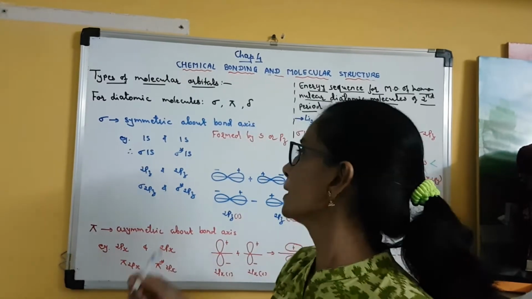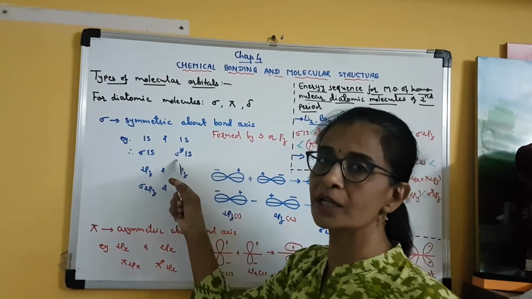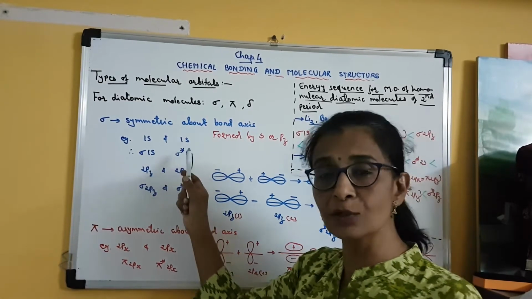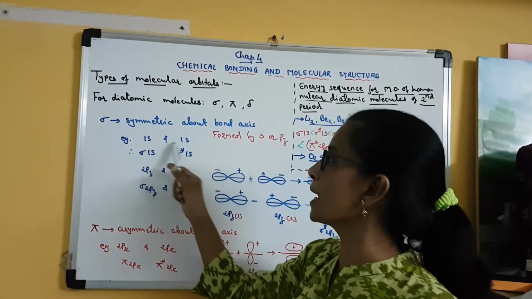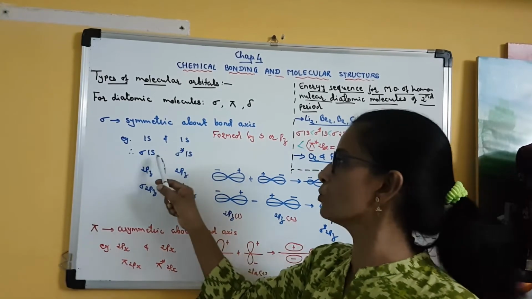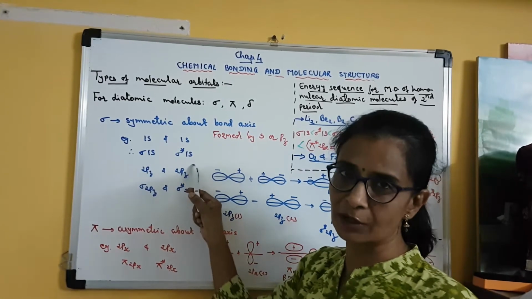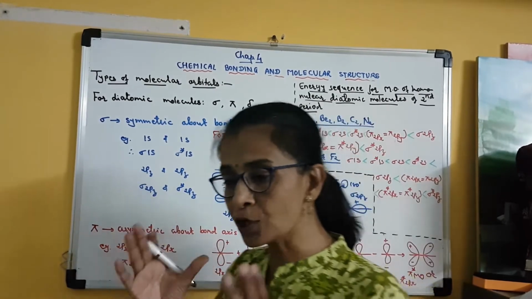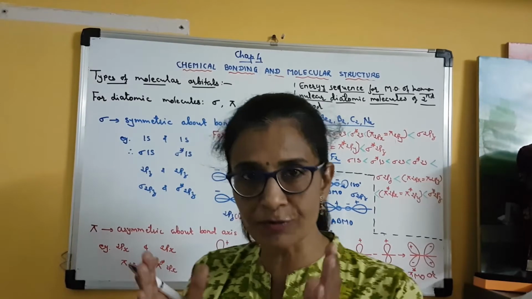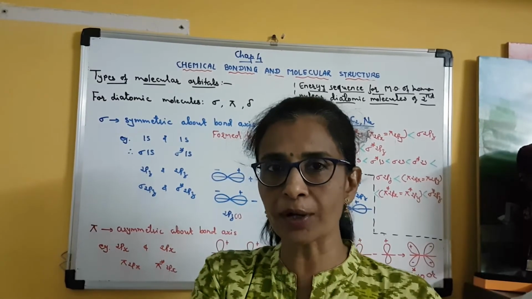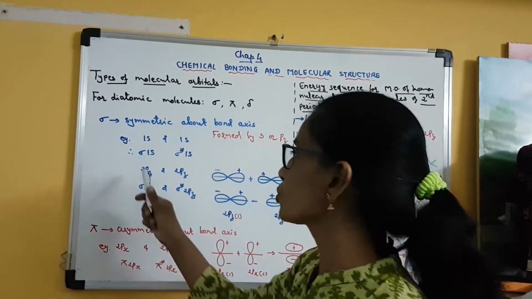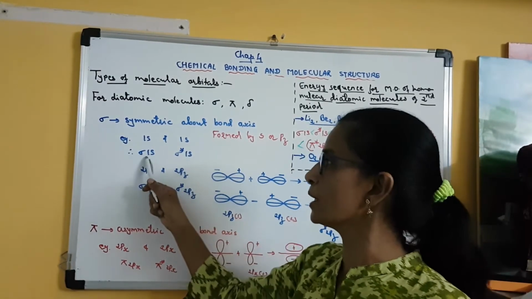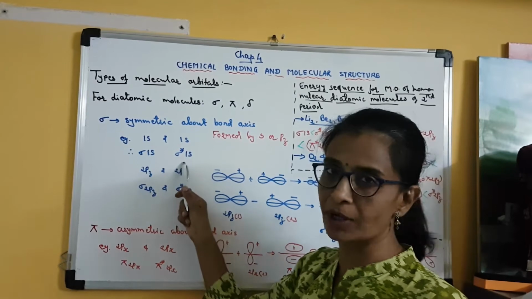So here, as two atomic orbitals are involved, two molecular orbitals are formed. And in the salient features, we have also studied that out of the total molecular orbitals formed, half of them are bonding and half are anti-bonding. So here, as two molecular orbitals are formed, one is bonding and the other is anti-bonding.